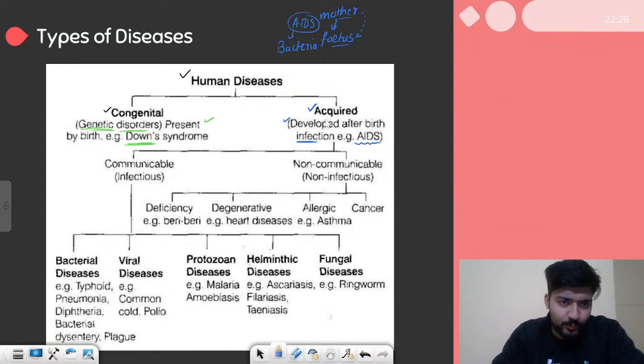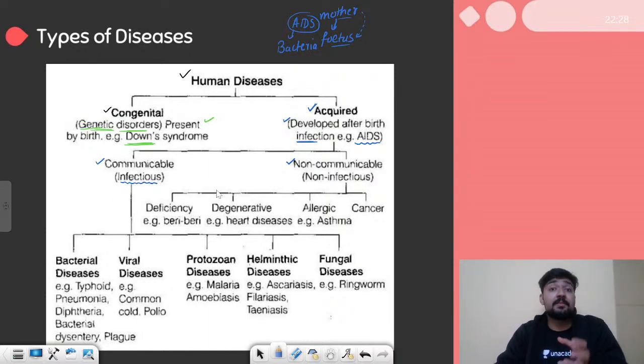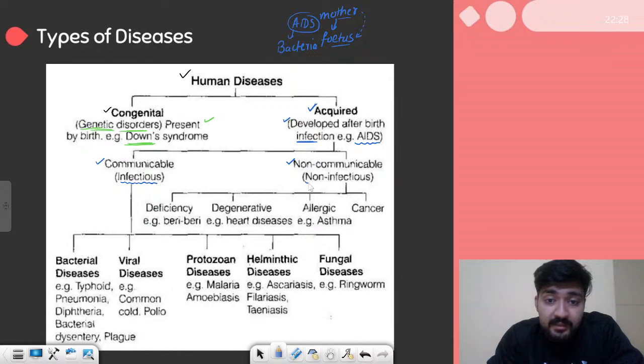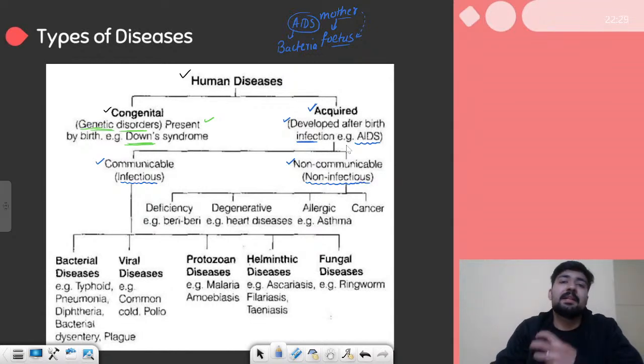So I hope it is clear to you. Now, the acquired diseases can further be classified. So acquired diseases can be of two types. They can be communicable or non-communicable. So communicable are also known as infectious. So these are basically the diseases which can spread from one infected person to another infected person. On the other hand, non-communicable, non-infectious diseases do not spread from one individual to another.